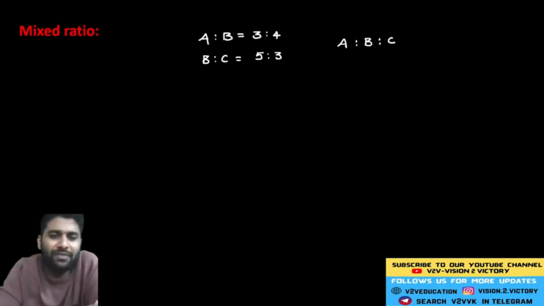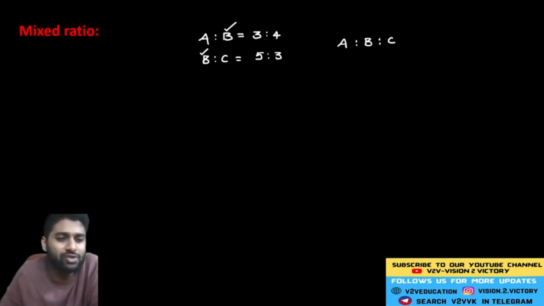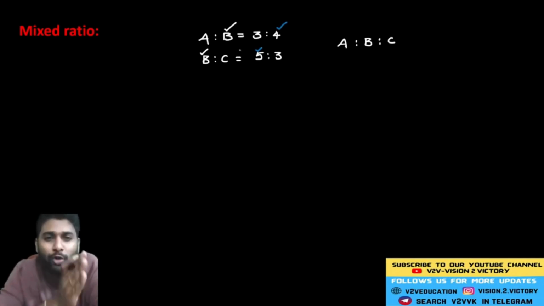Now just see the letters here. In the first statement they gave AB and in the next statement they gave BC. Out of the four elements, one element is common, which is B. If B is common, B's value must be the same in both. In the first statement B's value is 4 and in the second statement B's value is 5.